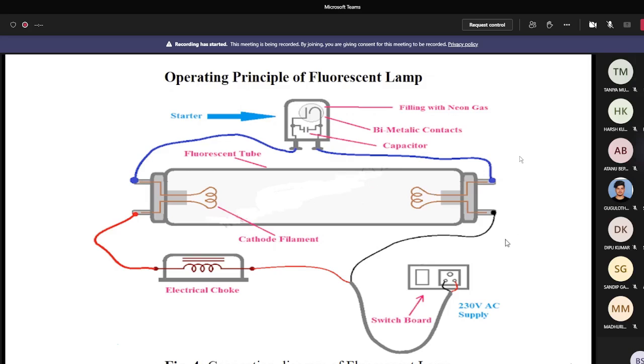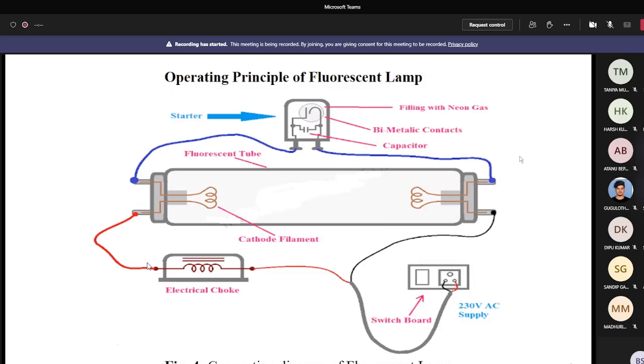So the current flows from the supply through the electrical choke, through the ionized gases of the fluorescent lamp, then returns back to the supply. At that time, there may be high current flow through the fluorescent lamp, but here also the electrical choke limits this current to a minimum value. That means the minimum current can flow through this fluorescent lamp.